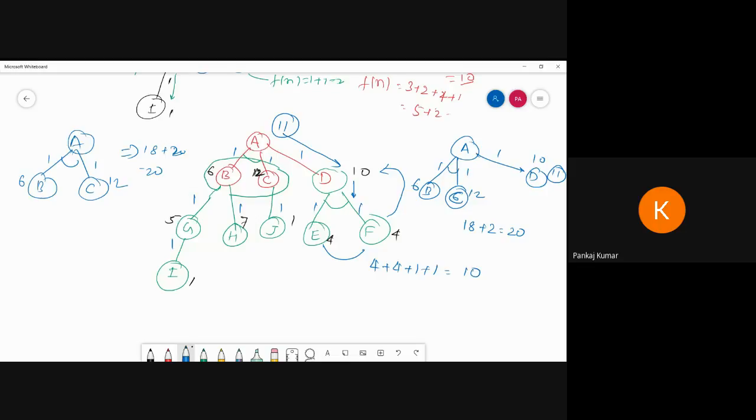So 11 need not be updated because 20 is more, so I bring this one down. Okay, so I am going to bring this one down. So how to calculate? 5 plus 1 is 6, again I am getting the same value, so no need to update. Then here 1 plus 1 is 2, so this will be updated as 2 because this is the minimum. Is it clear? Now 7 plus 1 is 8, more than 6, no need to be updated. Okay, I am exploring this one, 1 plus 1 is 2, so this will be updated as 2. Clear? Is it clear or not?